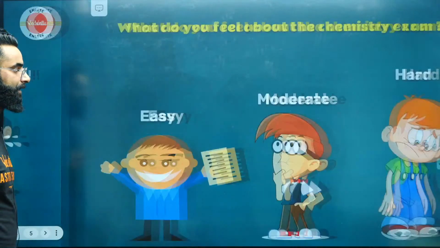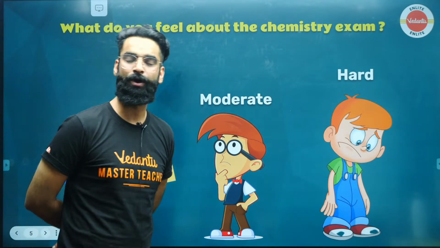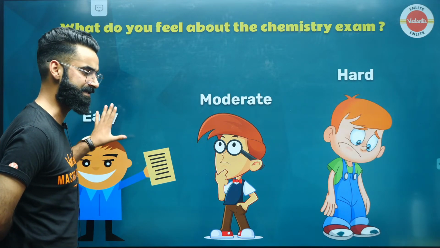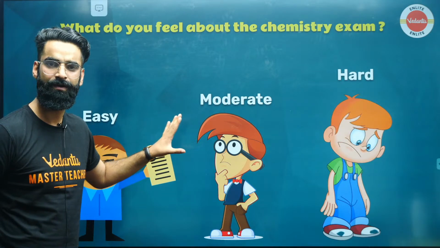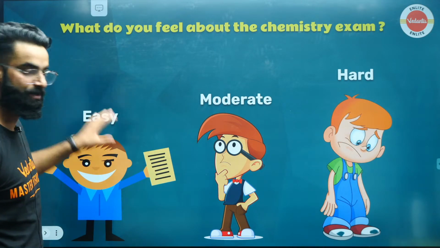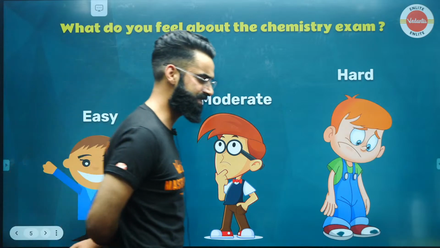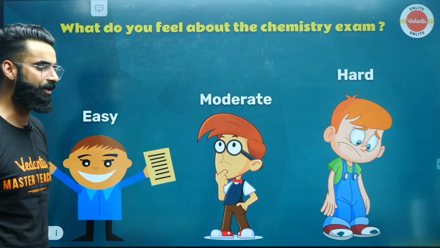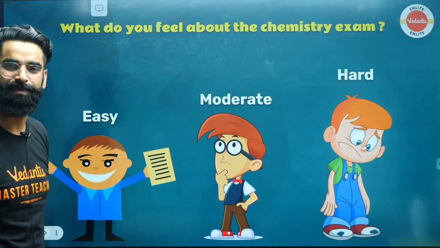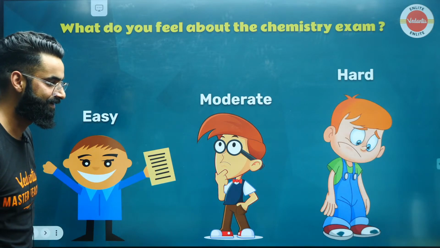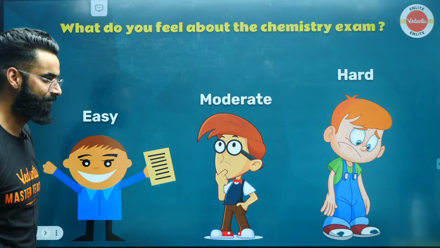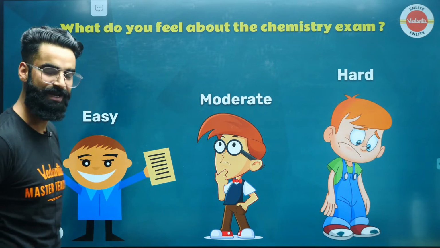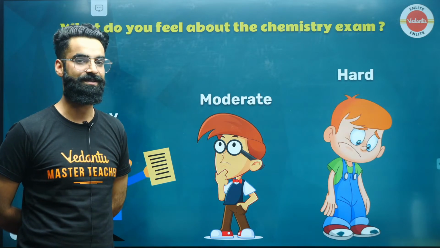Because the level of the chemistry paper in all the shifts, my dear people, was easy towards moderate. I will say most probably it was easy, right? So how many of you exactly found the chemistry paper easy? Can you let me know in the chats? Charan, just wait for it. I'll let you know exactly what all things to do. How many of you actually found the chemistry paper easy? Well, I can see the majority of the students were saying the chemistry paper was easy. Absolutely, my dear people, the chemistry paper was damn easy, right?